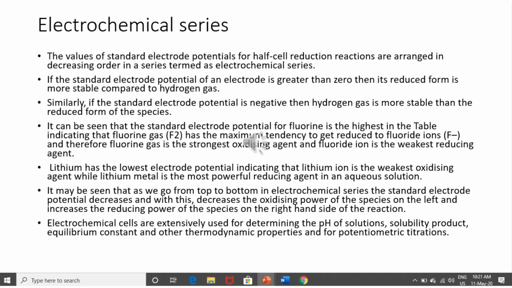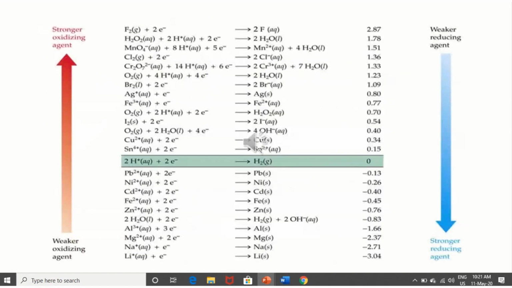As we determined the electrode potential of zinc and copper, in that same way the electrode potentials of many ions, many compounds, many elements have been determined and placed in a series. Such a series is known as the electrochemical series. This is a general electrochemical series just given in your textbook.